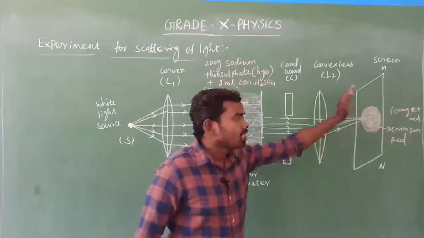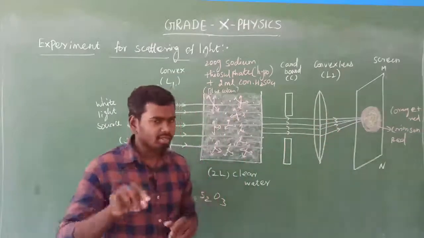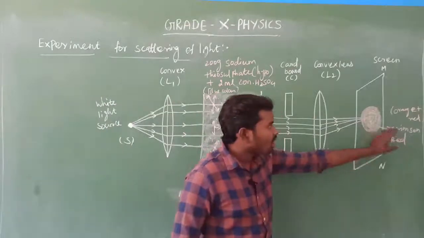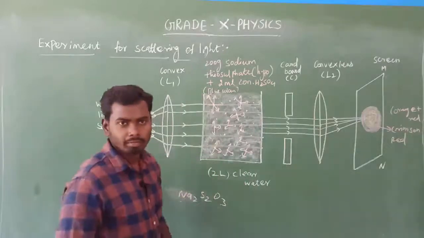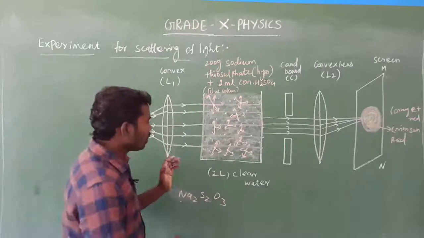This is formed on the screen placed after this convex lens L2. The next question arises here. Why, sir? Why are crimson red color and orange red color formed on the screen? What's happening there? Look at here. Note this point, very important.